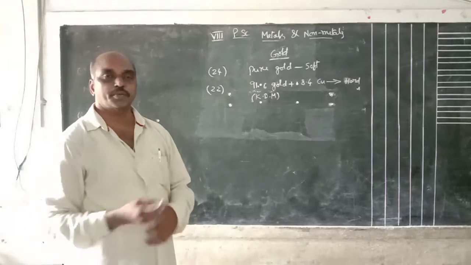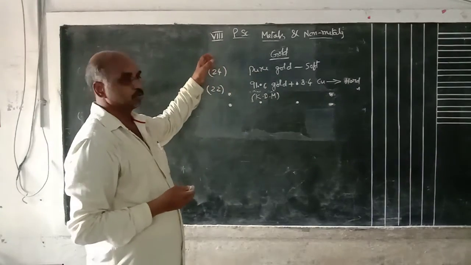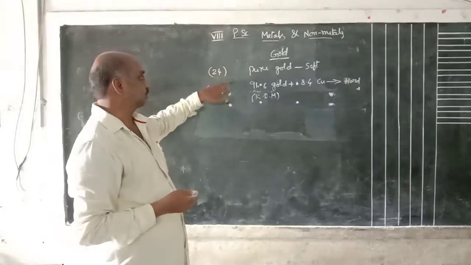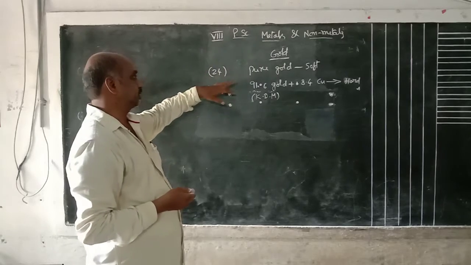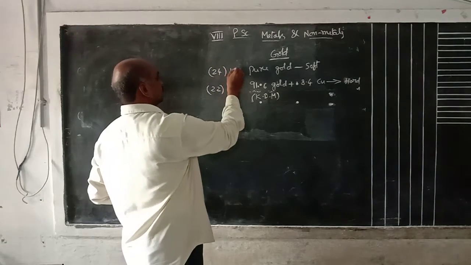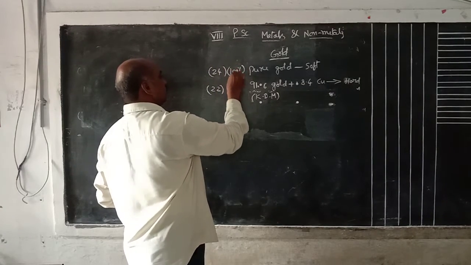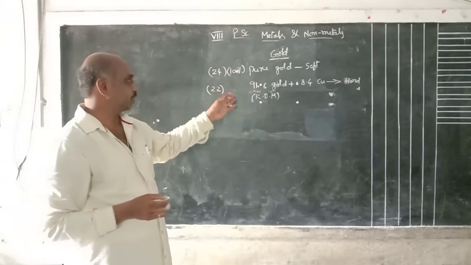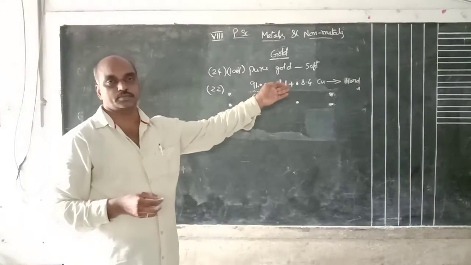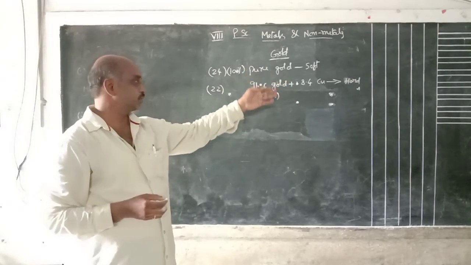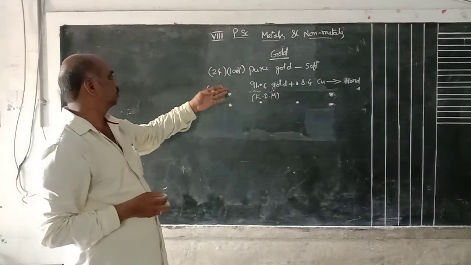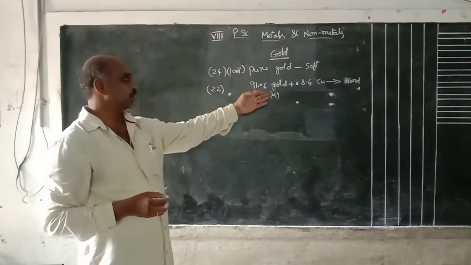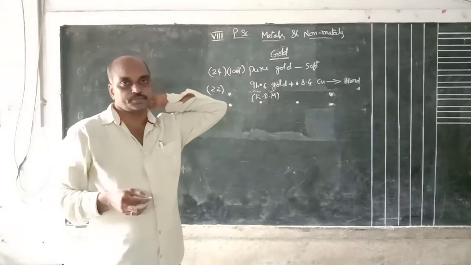In the newspaper, we see today's gold rate for 24 carat. One rate is there, 100%. This is 100% gold. 22 carat means this is the ornament gold. This ornament gold has some part gold, and the remaining part is copper.